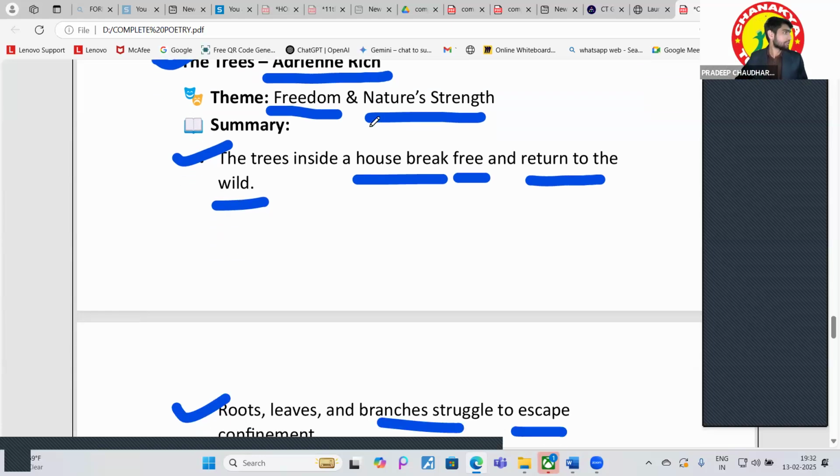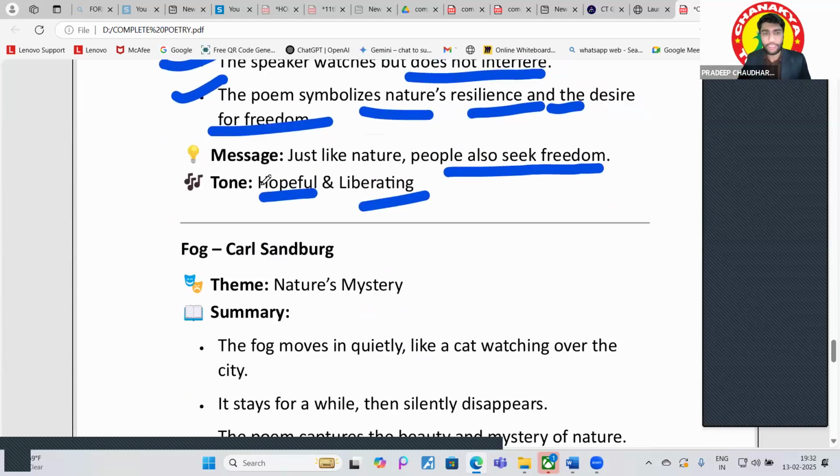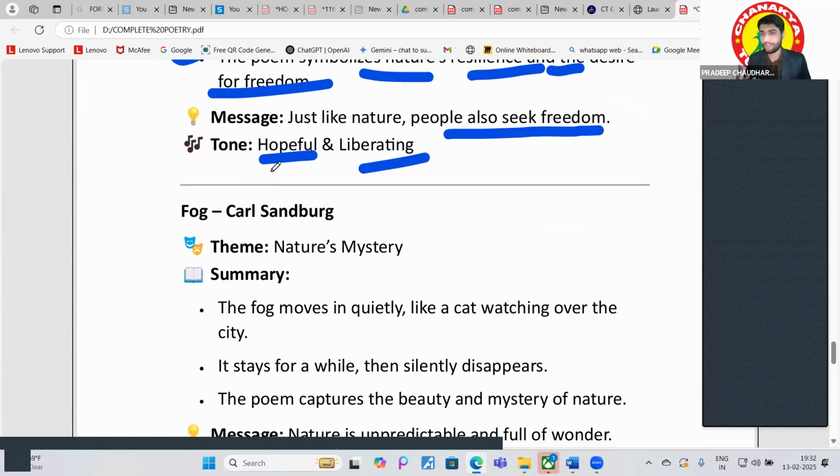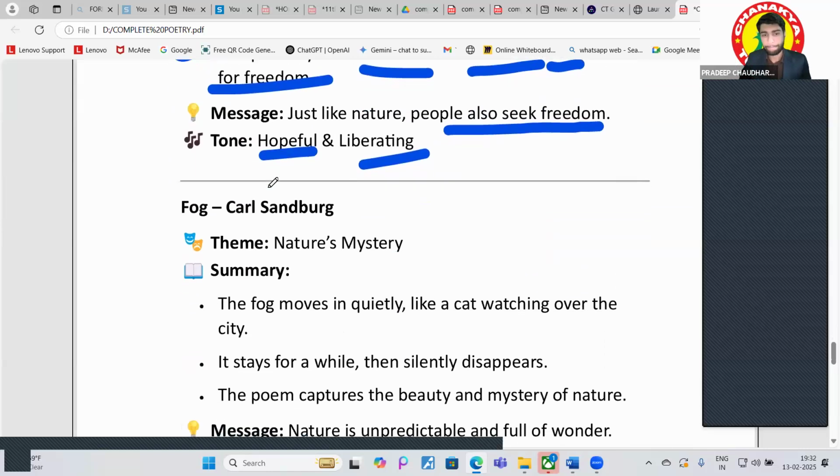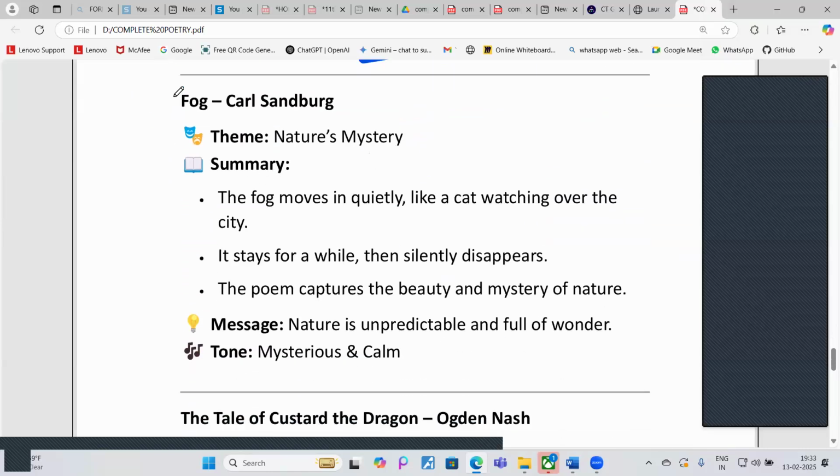The Trees, I hope you got that. Okay, talking about the tone: hopeful, right? There is a hope in the lines, and liberating means everyone wants some freedom. Just like nature wants freedom, like nature can only grow outside, that's why people also seek freedom like that. Got it? Is it clear, guys? Okay. Yes, sir.